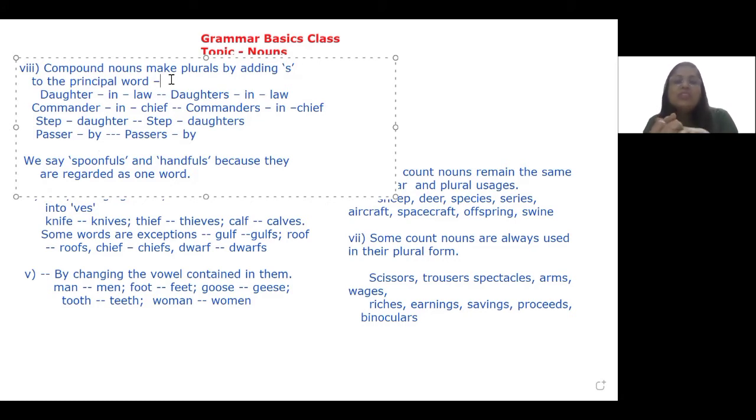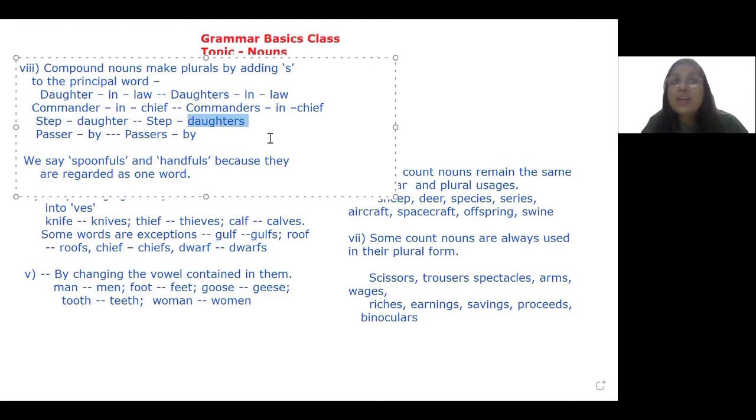The correct usage of compound nouns is this: if there are more in number, that part of the compound which is countable takes the S and not any other. Law is only one which has made a certain lady another one's daughter-in-law, but there can be more than one daughters-in-law. There can be a number of commanders-in-chief.